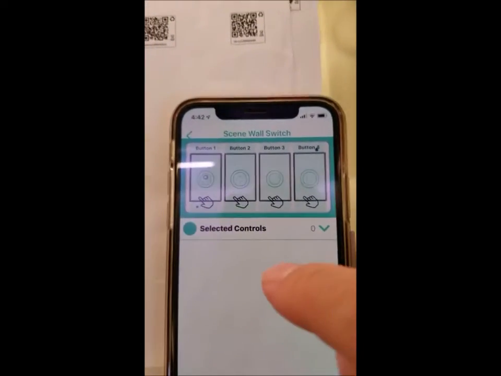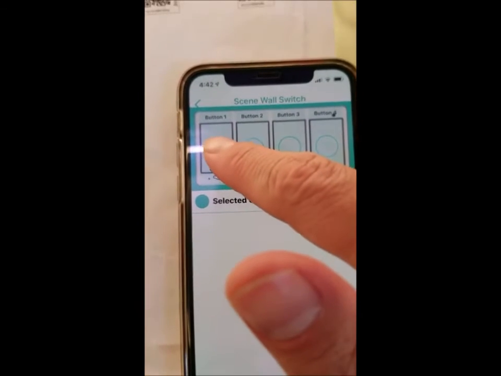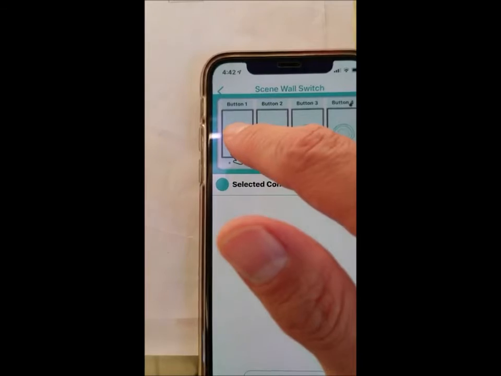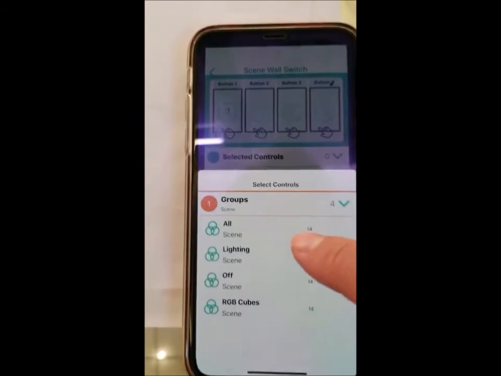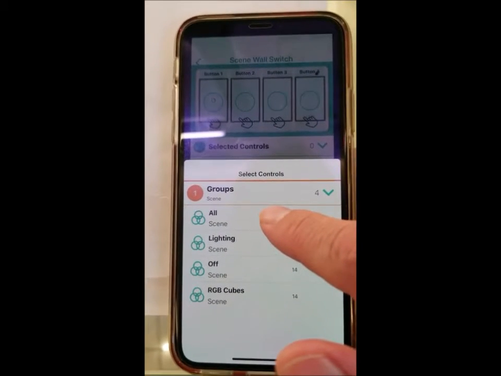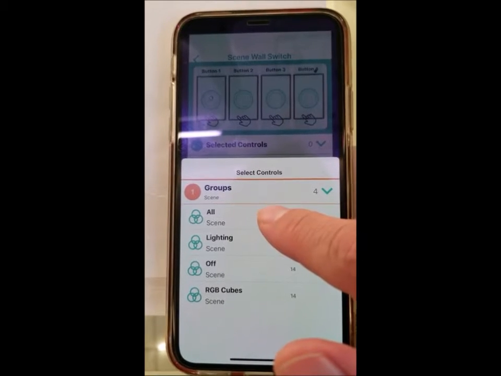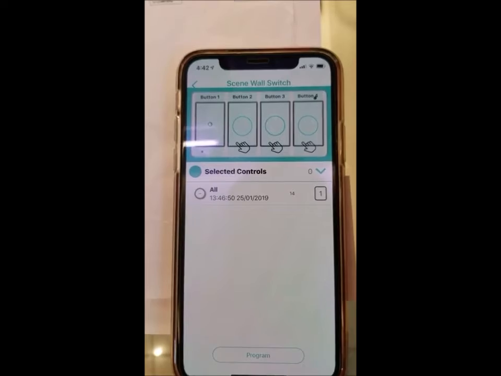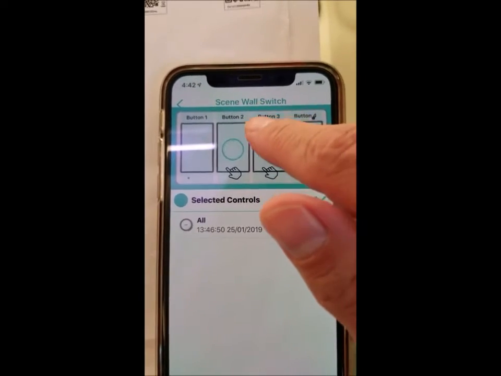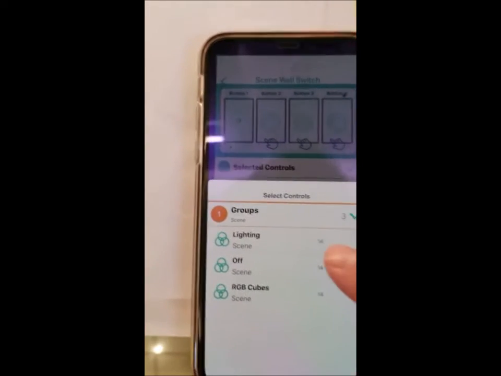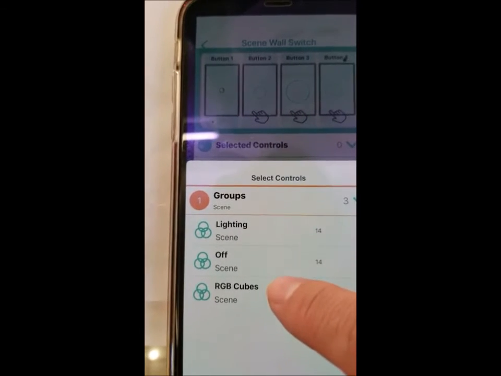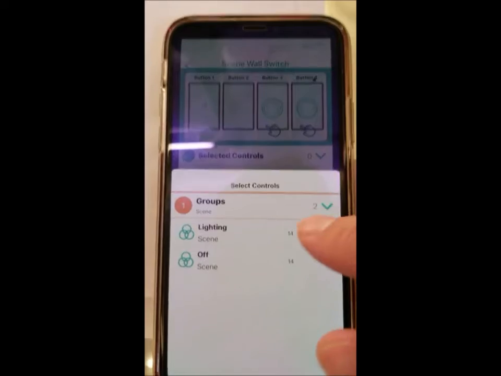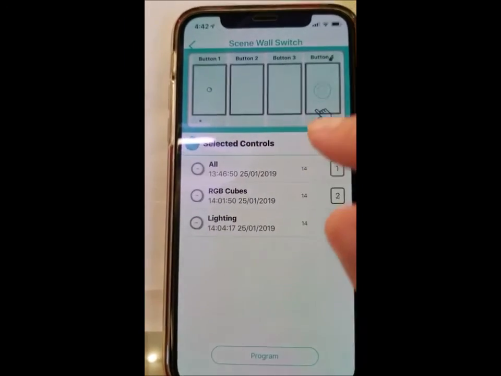It will show up. And then here you can select which button you want to program what scene. So first one, the all scene is the one we set up earlier. So I'm going to do that with the first button. And then let's do RGB. And then let's do lighting.